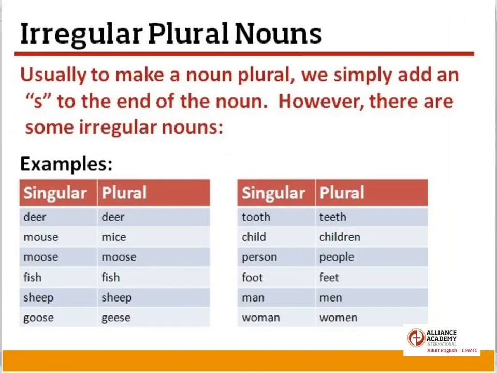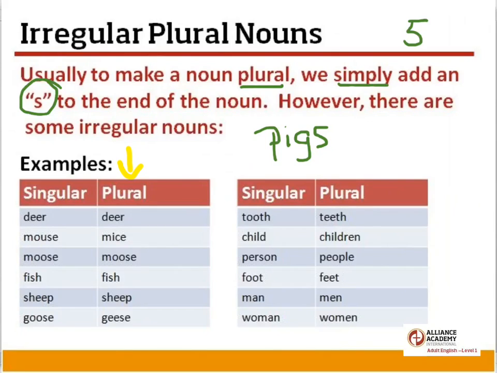Now we do need to talk about irregular plural nouns in Module 5, especially because we will see some irregular animals that do not follow the standard practice of plural nouns. Usually, to make a noun plural, we simply add an S to the end of the noun. Okay? So if I have the word pig, to make it plural, I would simply add an S. But there are some animals that do not follow that rule. Let's look at those examples here.